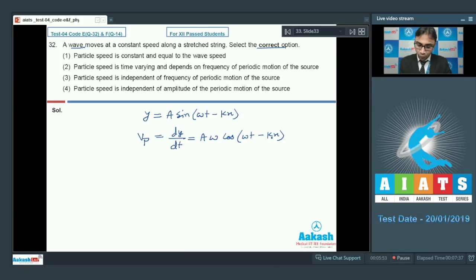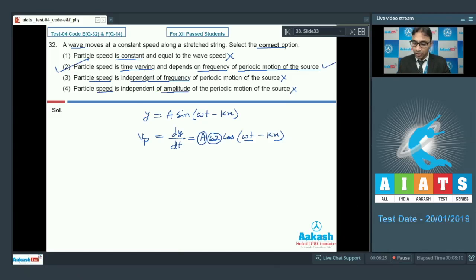So according to option 1, particle speed is constant. No, this depends on the time and position. So this is wrong. Particle speed is time varying. Yes. Depends on frequency of periodic motion of source. Yes, this is the correct one. Particle speed is independent of frequency. No, since there is an omega, it is not independent of frequency. Particle speed is independent of amplitude. No, there is an amplitude, so this is also wrong. So these two are wrong. So we can say that our option number 2 will be the correct choice.